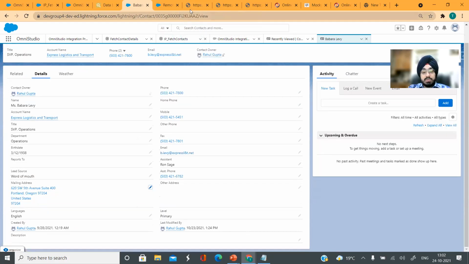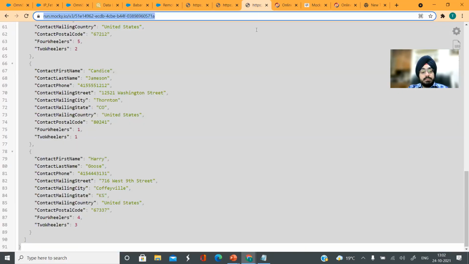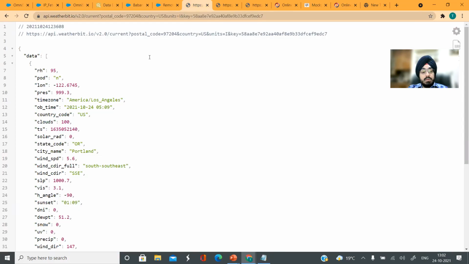Now, how would this look? Before I get into specifics and before I get into the IP part of it, I want to show you how this data really looks. Okay, so this is the response that you get if you query for the current weather.